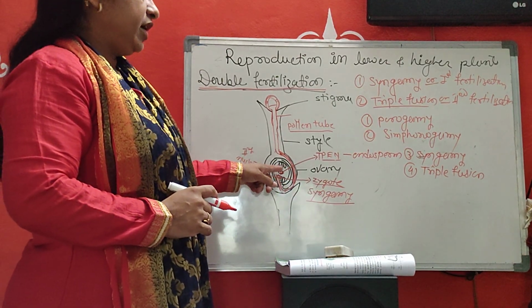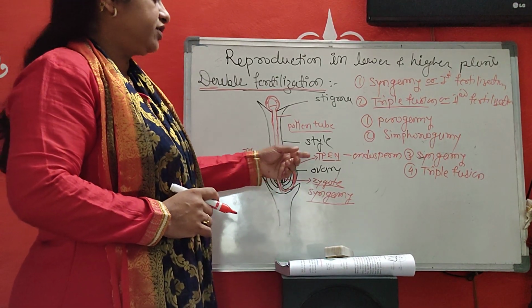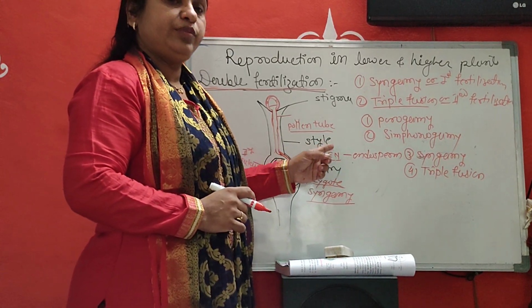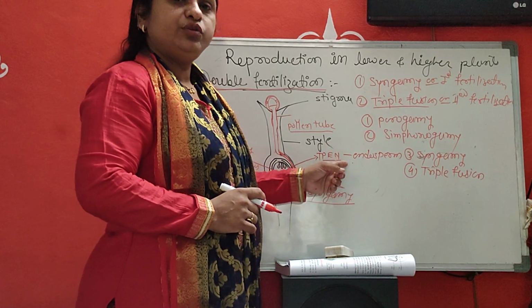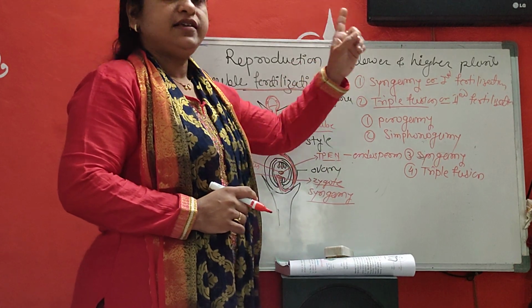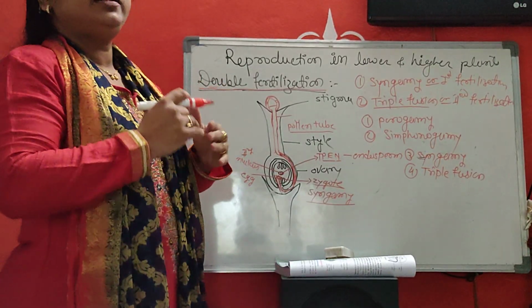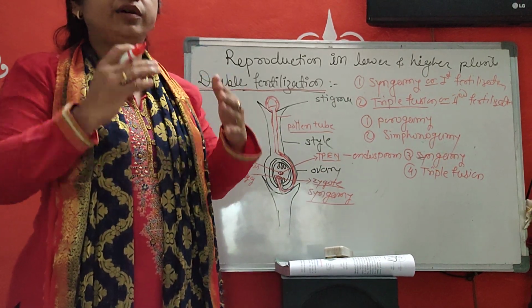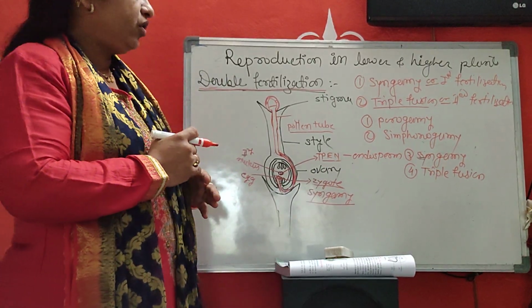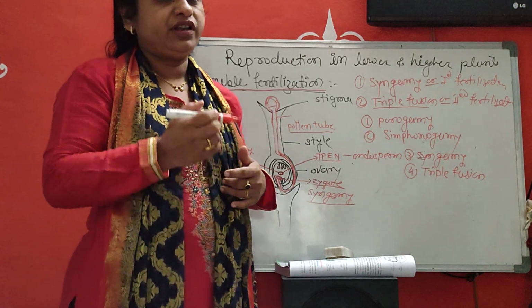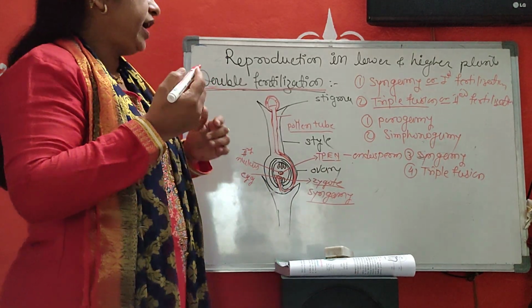The other male gamete unites with the secondary nucleus and produces a triploid primary endosperm nucleus, which is called the second fertilization. In this way, the double fertilization process is completed in angiosperms. It is a unique character of angiosperms.